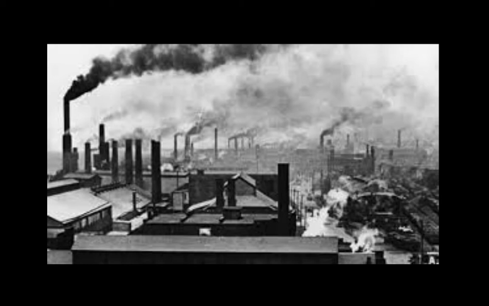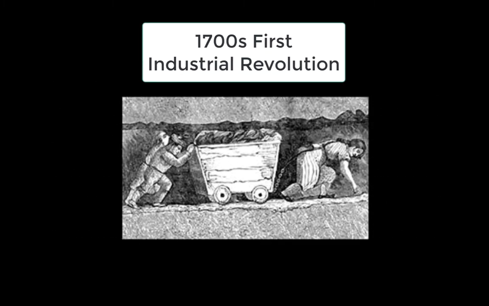Well, it has to do with energy and the use of new types of energy in order to create mass production. In the 1700s in Britain, coal is discovered, and it's found out that if you use coal, you can heat up fire. Fire can be used to create steam, and steam can be condensed and move things. In the 1800s, they're going to find a much quicker way to do this, and that is the use of electricity. So it's really important to see that. Coal in the 1700s, electricity in the 1800s.